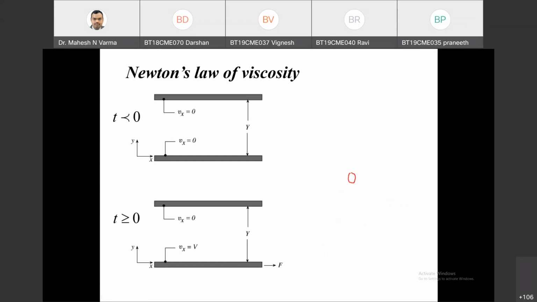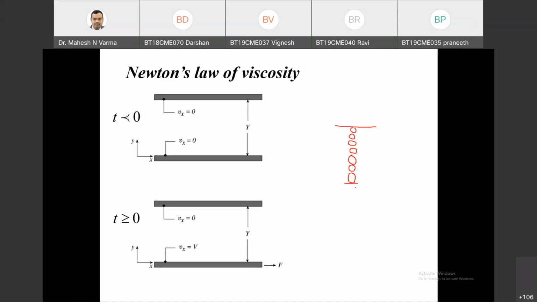So consider this is my plate. This is the first molecule, this is the second molecule, the third molecule, the fourth molecule, the fifth molecule, the sixth molecule, the seventh molecule, and this is the upper plate.